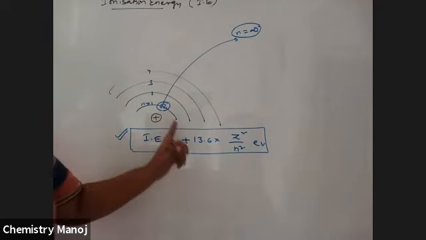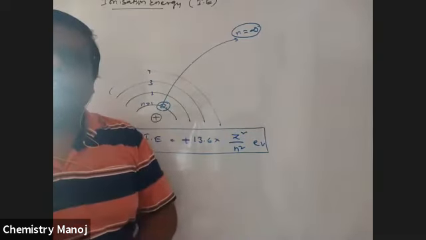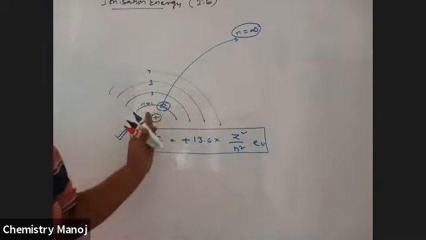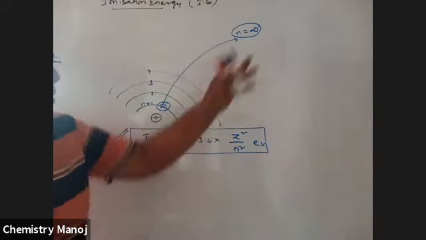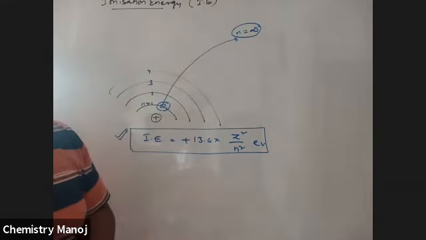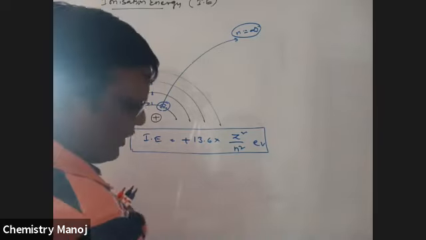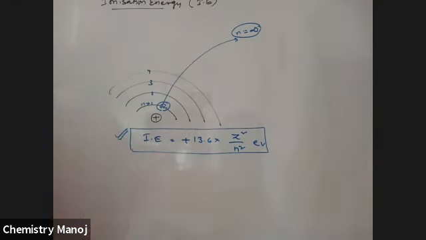That means when the electron moves from the first orbit ground state to the infinity state, the electron is free from the atom. There is no influence of the nucleus over that electron. Free electron means it has the highest energy, more than that of the electron in the atom. I told you yesterday. Next, there are a number of terms like ionization potential and excitation. Read carefully, and if you have any doubt, ask me.